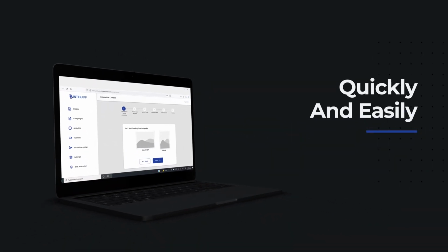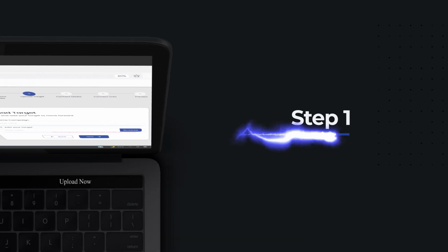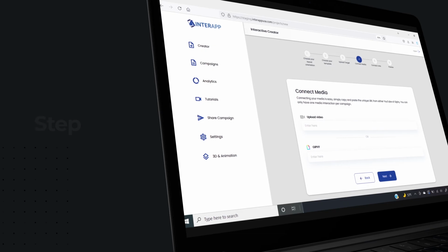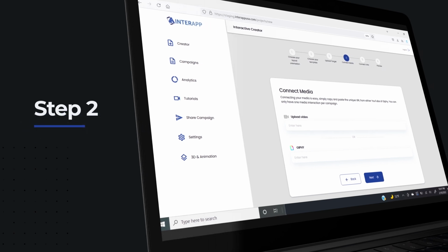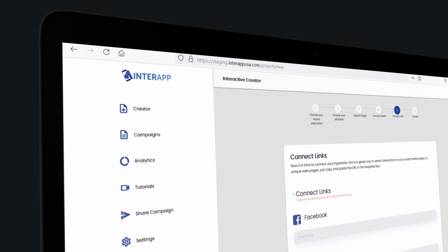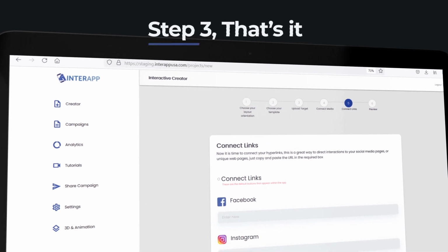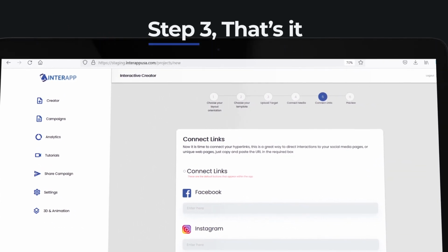InterApp enables you to quickly create AR content for yourself by first uploading your target graphic, then connecting your video or animated GIF. Second, connect hyperlinks to drive engagement to a unique landing page or call to action. Now your content is interactive in the InterApp domain.